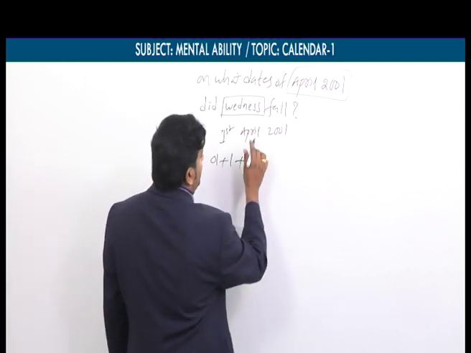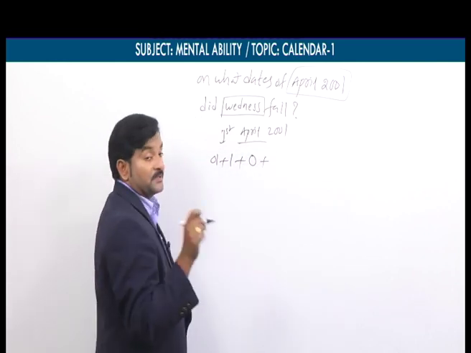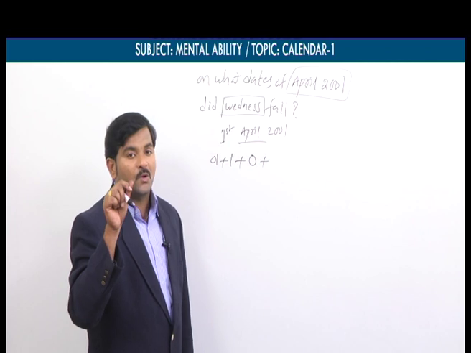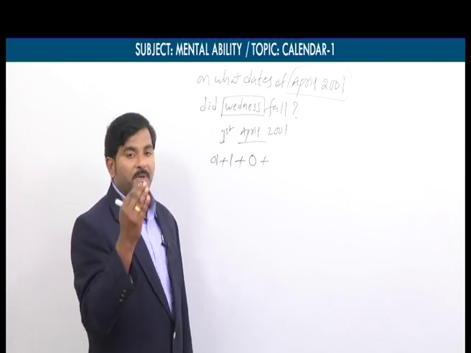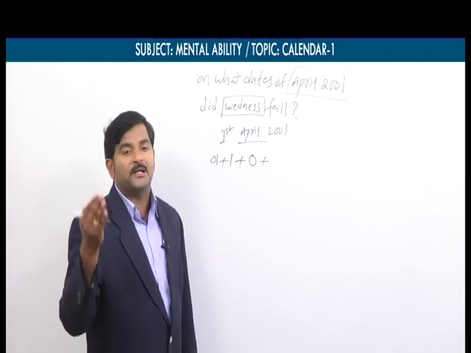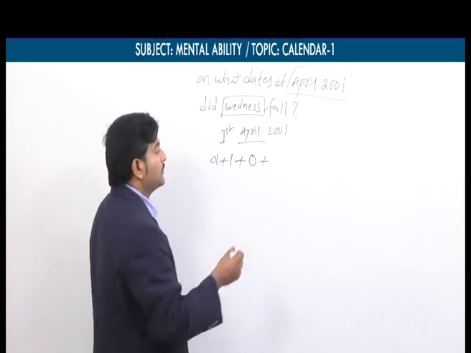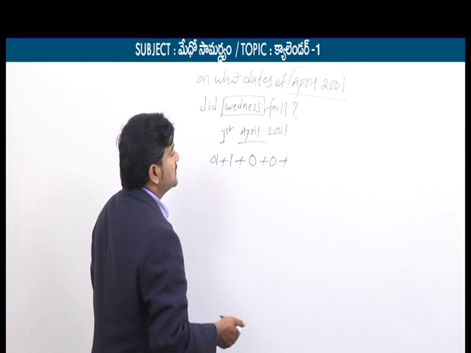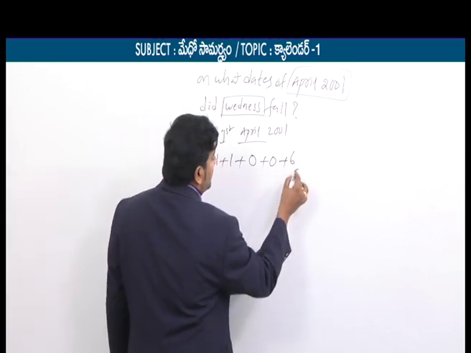Then the month code. If you take the April month code, just now I stressed earlier, what was that? The April month code and the July month code, both these months' codes are equal to 0 according to the month codes. Similarly, for 2001, the century code means 6 you will get.